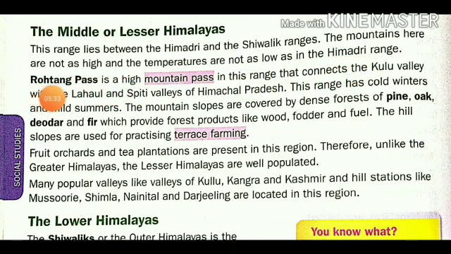Rohtang Pass is a high mountain pass in this range that connects the Kullu Valley with the Lahul and Spiti valleys of Himachal. These valleys are present in this area.